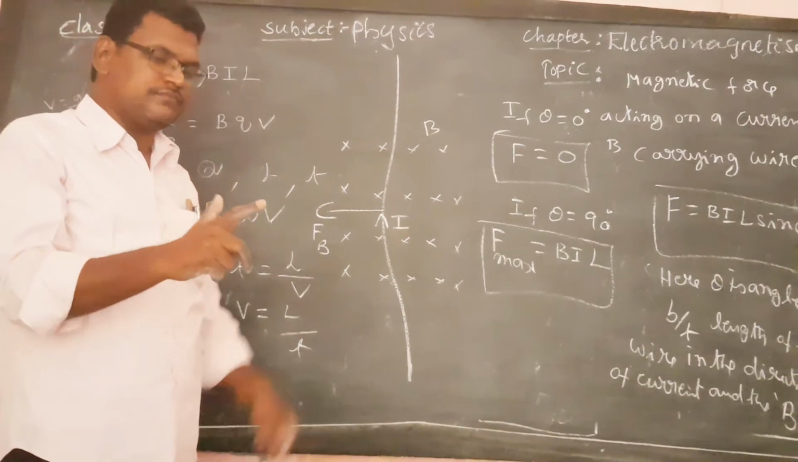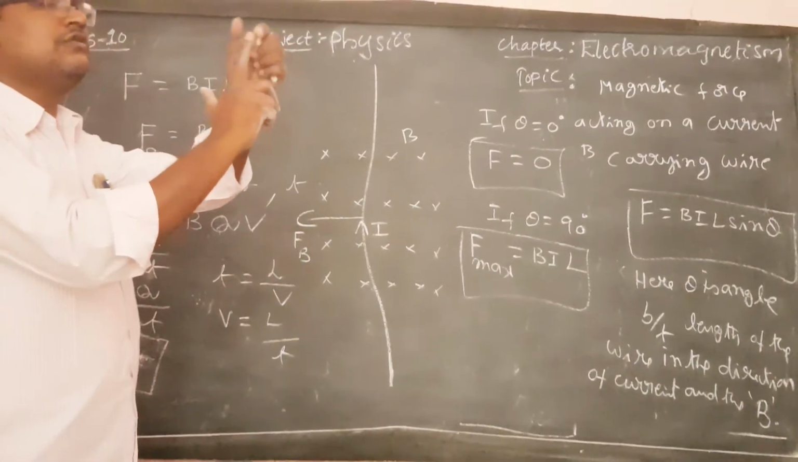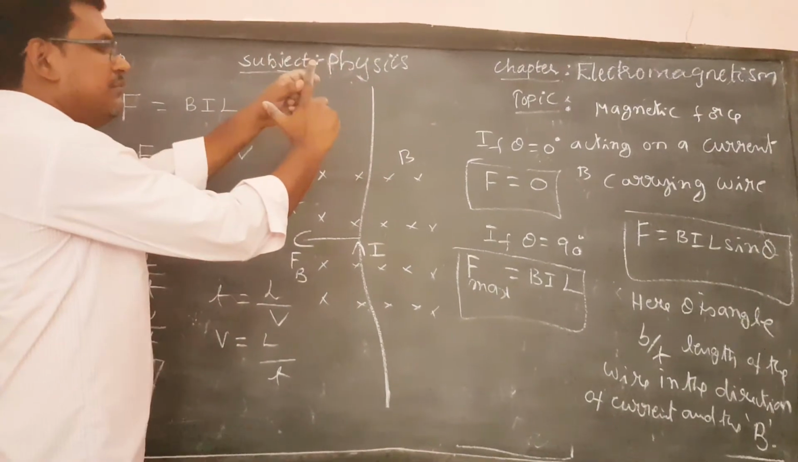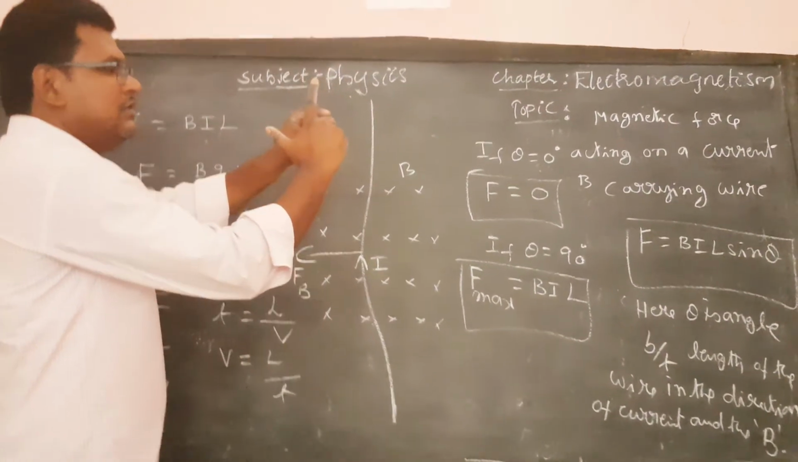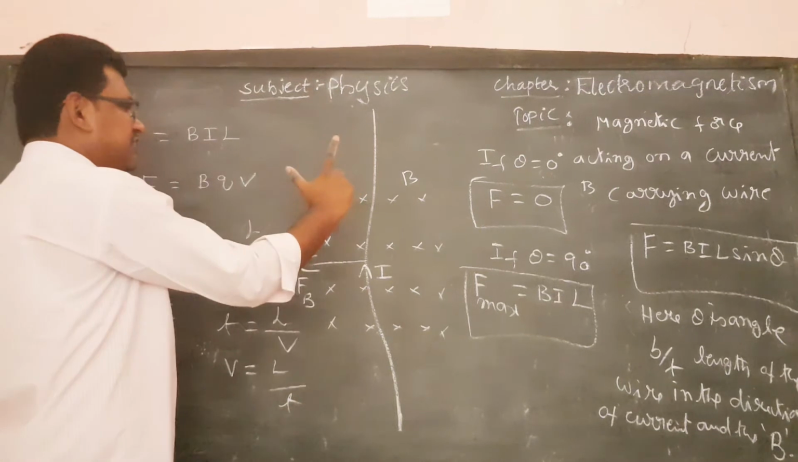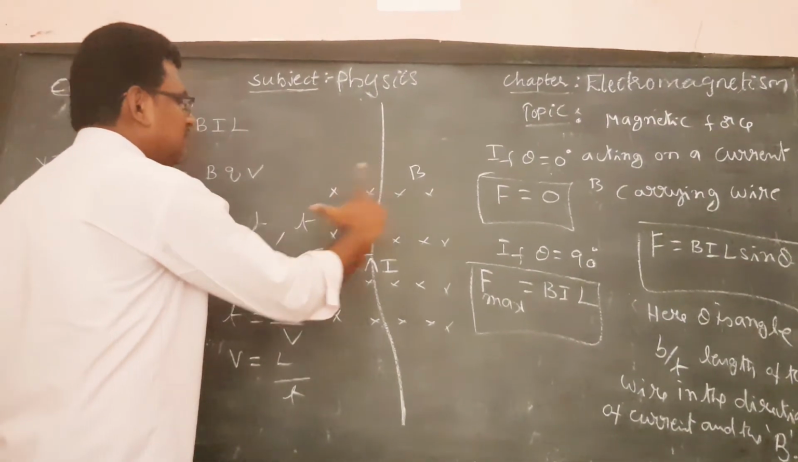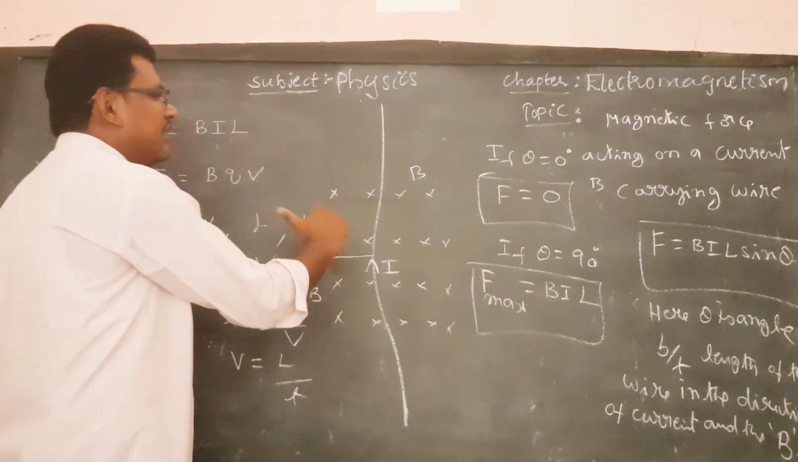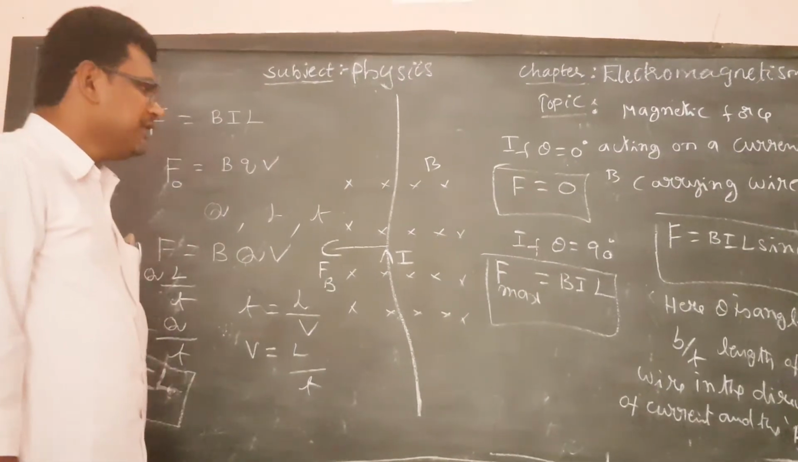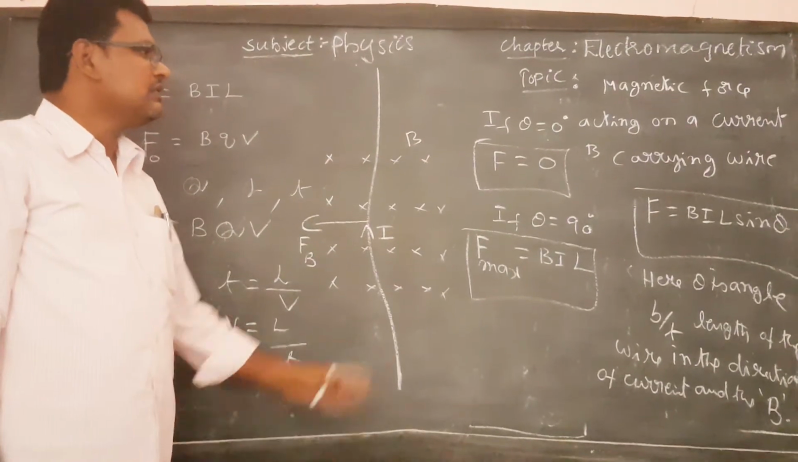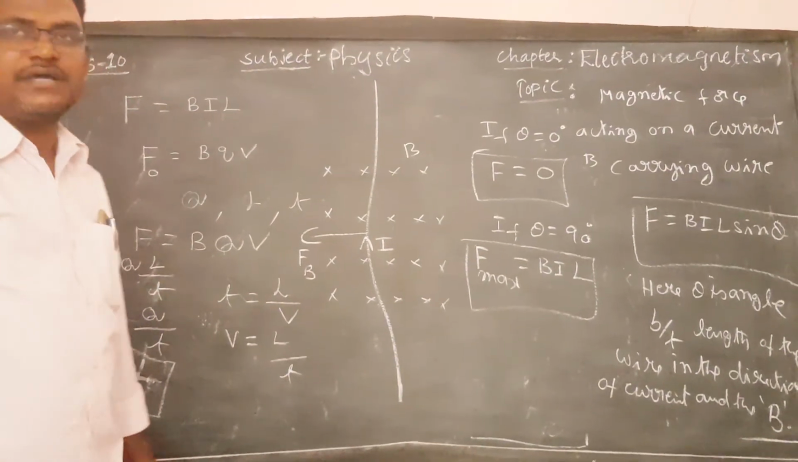Now take the forefinger in the direction of current, because this is the right hand. Middle finger in the direction of the magnetic field. Then the thumb represents the direction of the magnetic force. Okay. So this is the magnetic force acting on a current carrying wire.